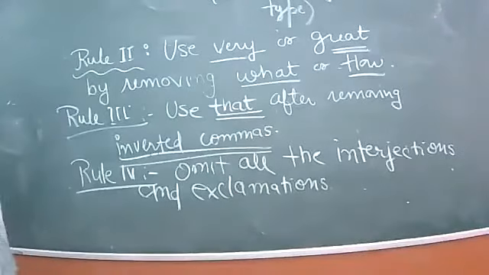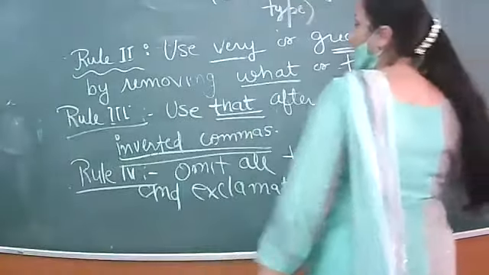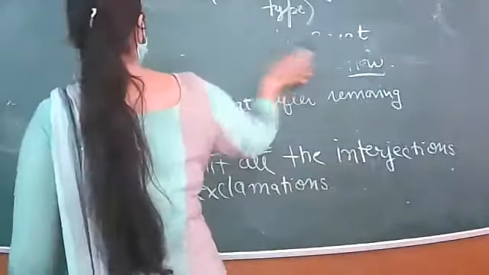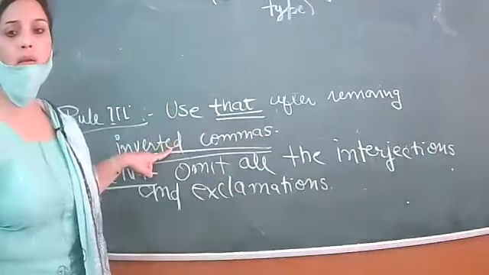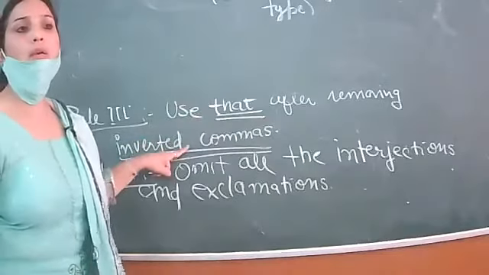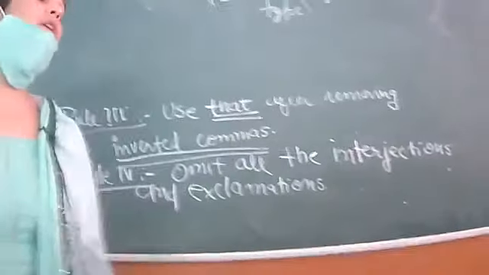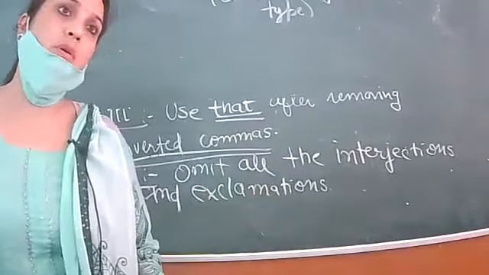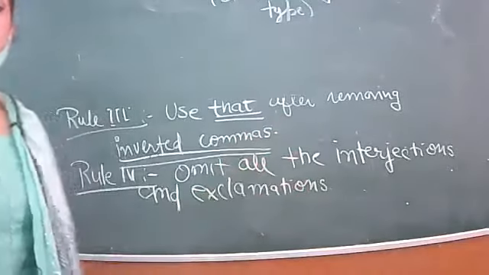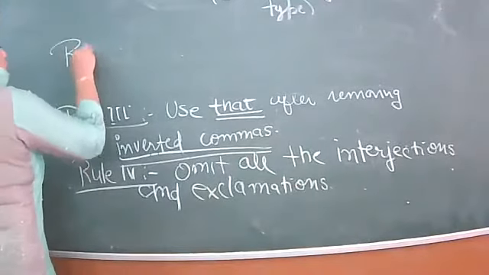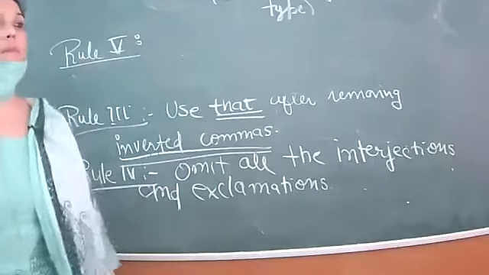Clear? Now after that we have the last rule, rule number 5. You will be writing in the same way as I am underlining. You will also underline, so that at a glance the rule should be clear to you. Because during your exam preparation, there will be so many grammar rules, so you spend less time on every topic. Clear? So what is the basic rule of rule number 5?